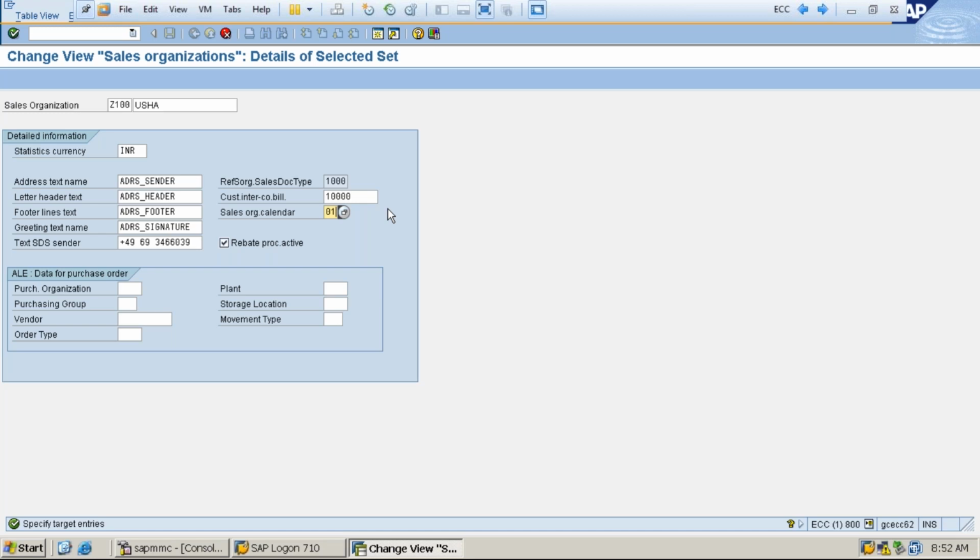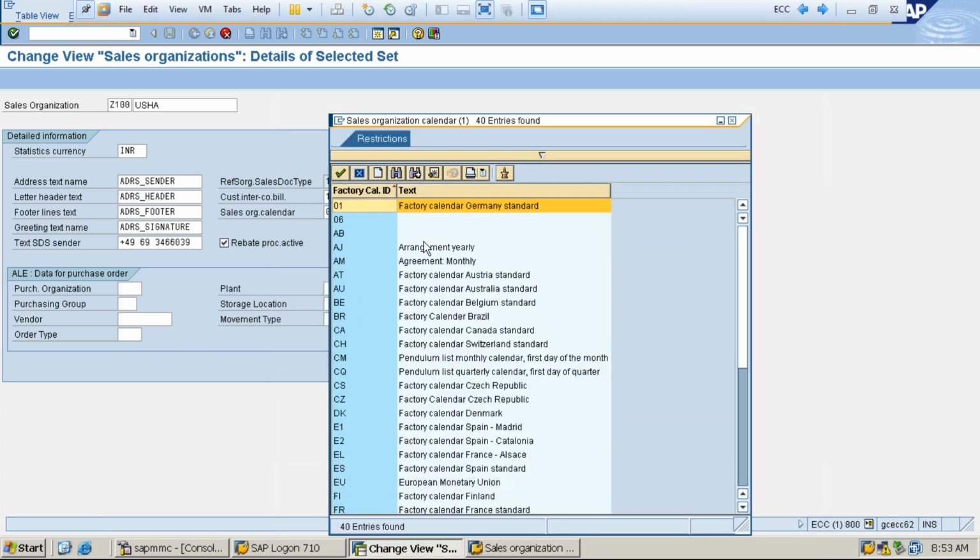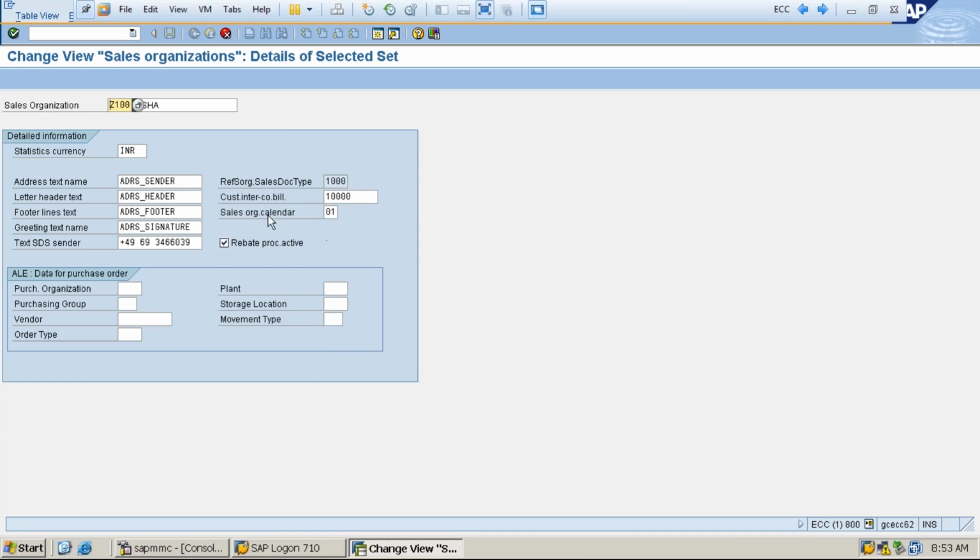Factory calendar would be assigned in 3 places. One is at sales organization, one is at plant level, and the other one is at shipping point level. Okay, I should remember. Factory calendar anedi FI consultant create chesi manaki istadu, so that you can see this one in options, the new factory calendar. If anything is created, then you can assign it here. The assignment would be your work in real time. So we will be assigning factory calendar to 3 objects: sales organization, plant, and the shipping point.